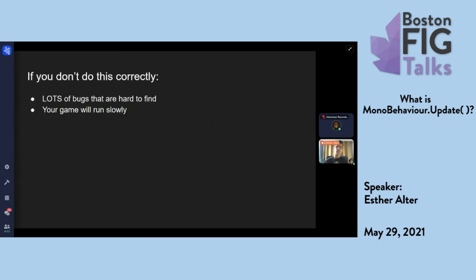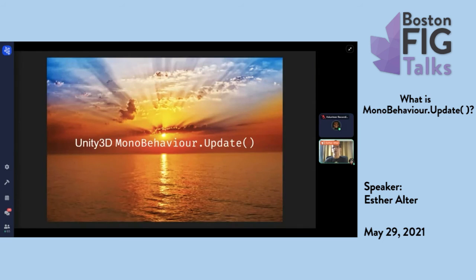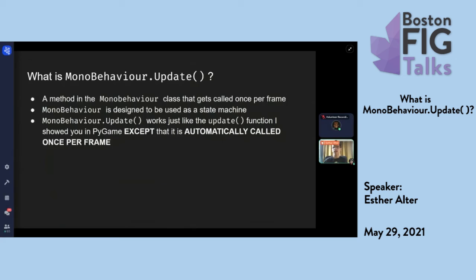This is a very difficult problem to tackle, but fortunately for you, Unity has this thing that is called MonoBehaviour.Update that's going to solve a lot of this, but not all of it for you. MonoBehaviour.Update is a method in the MonoBehaviour class that gets called once per frame. And MonoBehaviour is designed to be used as a state machine. It's packaged with the Unity engine. You get this one by default. And MonoBehaviour.Update works just like the update function I showed you in PyGame, except that it is automatically called once per frame, and you don't have to manage that.